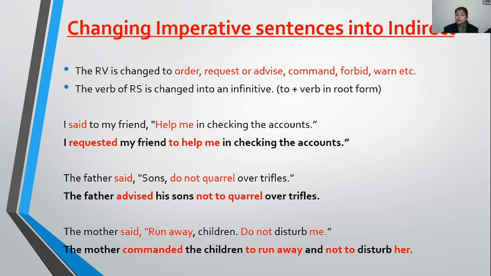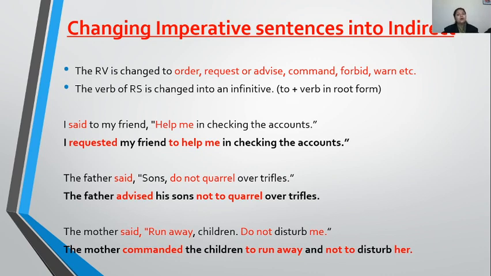a negative imperative sentence is given, it can be converted into indirect speech in two ways. The first way I have shown you: "don't" is converted to "not to." Don't quarrel, not to quarrel. Don't do, not to do. Don't talk, not to talk. This is the first way.